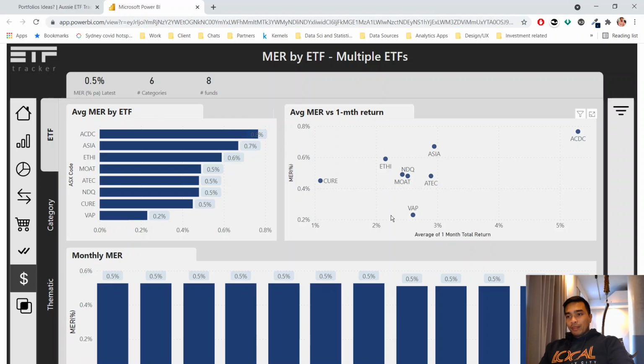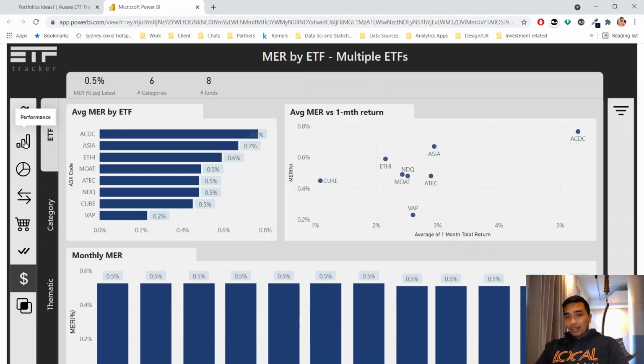And we've got the chart here of 1 month returns versus the MER. So should probably do a reverse of this. We actually want something reverse where it's like the lower MER, management expense ratio, versus like the returns, so upper right there. But in any case, we can change that in the ETF tracker. We'll do that over time. So there you go. That's a review of the different ETFs that we've got in ETF tracker for my portfolio.